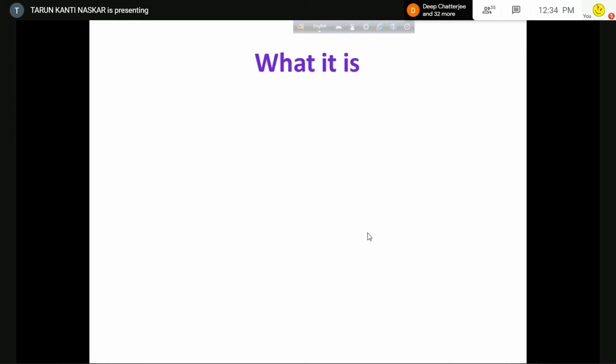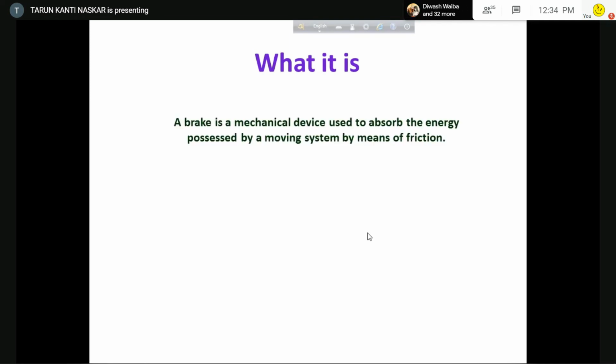Now what it is, you have an idea. The brake is a mechanical device used to absorb the energy possessed by a moving system by means of friction. So there is a moving system, you like to stop it or you like to slow it down.